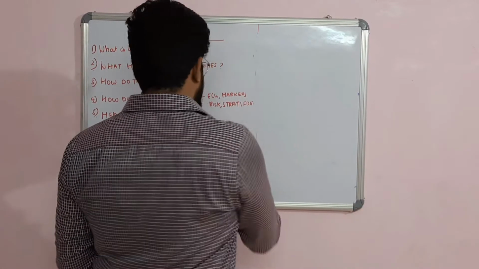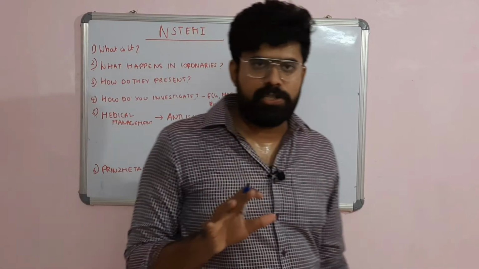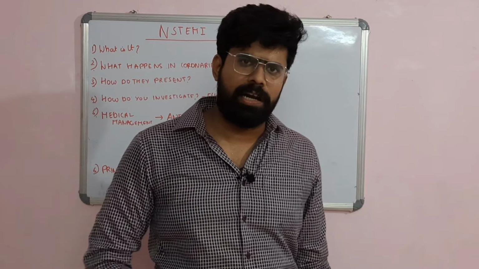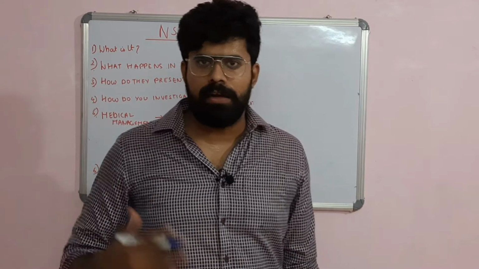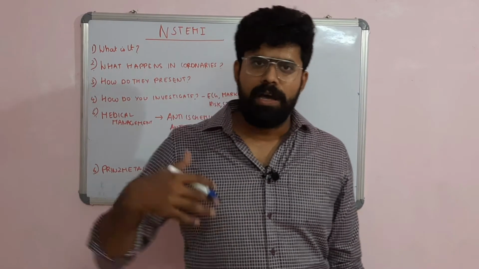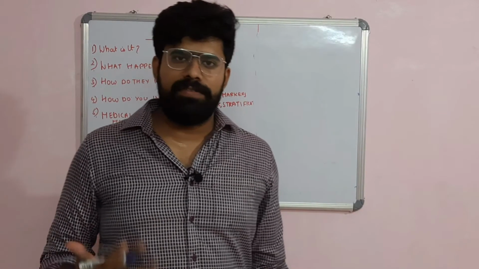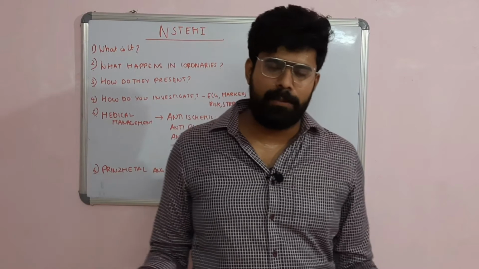So how do you manage? How do you manage medically? The patient should be advised admission in any CCU. The patient should go for continuous ECG monitoring, look for any progressive ST-T changes, or look for any development of arrhythmias. The patient should be ambulated after 24 hours if the chest pain settles or if the patient clinically improves.